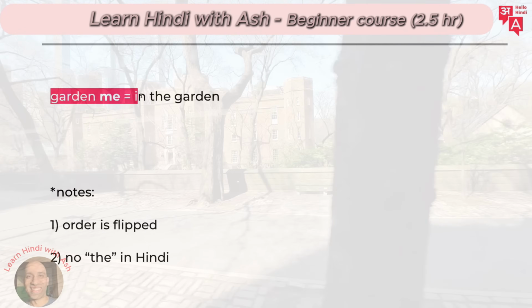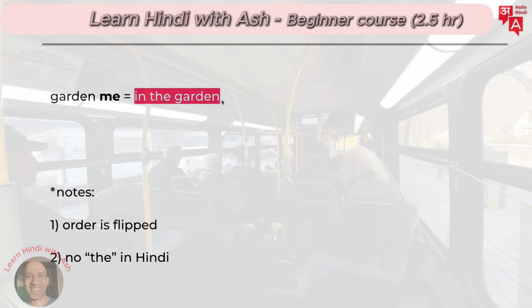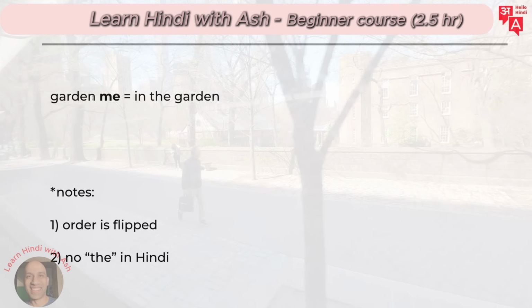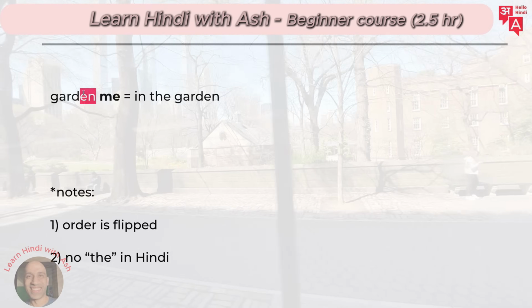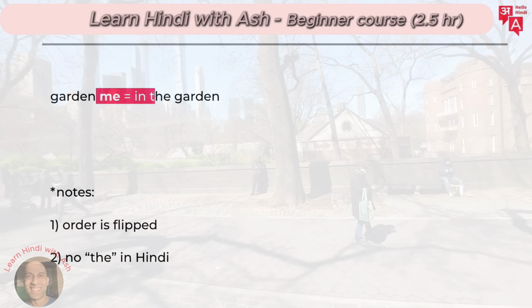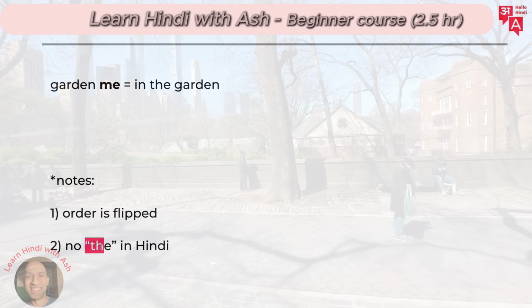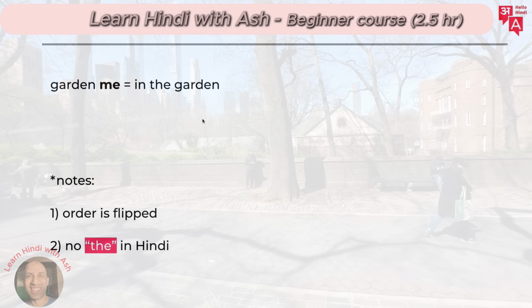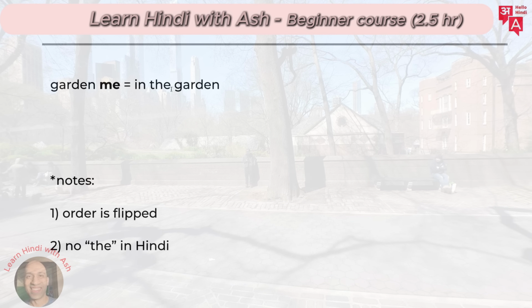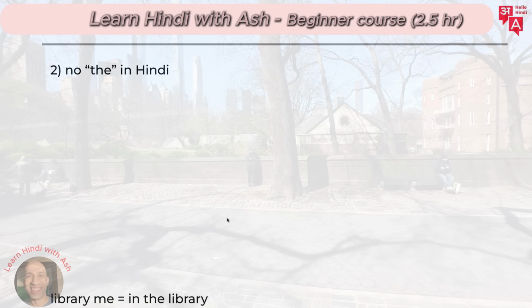Now here's the important note. The order is first of all flipped. In other words, you don't say in the garden, you say garden in. You flip it. So you say garden, and then over here you put may here, garden in. Garden in, like this. Okay, that's what it means here. Also note that there is no the in Hindi, so you never say in the garden. You're just gonna say garden in. Right? That's the main idea.